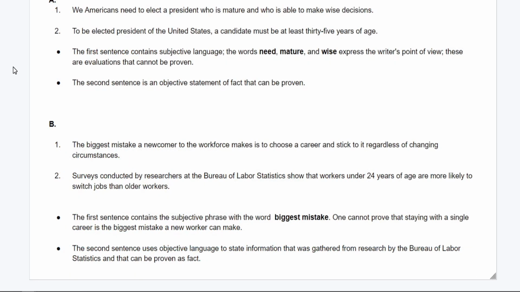So let's go ahead and go online. Let's take this to the next step and let's go see if we can find some random headlines, and determine whether we're looking at objective or subjective headlines.